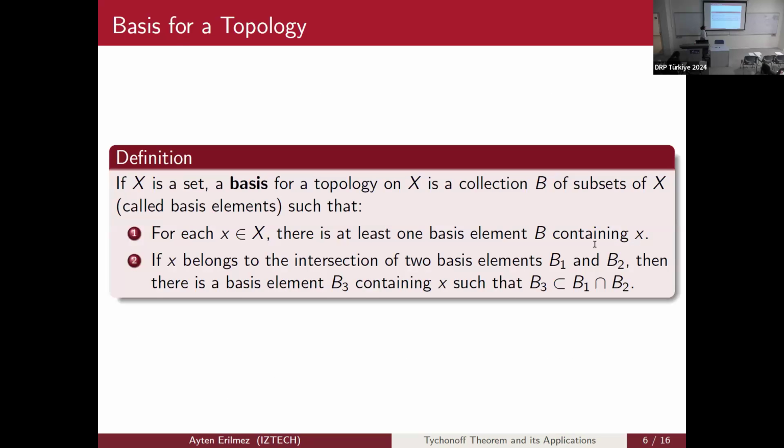Let's look at the definition of bases. If we have a set X, a basis for a topology on X is a collection B, and these basis elements have two conditions. For each x in X, there is at least one basis element B containing x. And if x belongs to the intersection of two basis elements B1 and B2, then there is a basis element B3 containing x inside the intersection of B1 with B2.